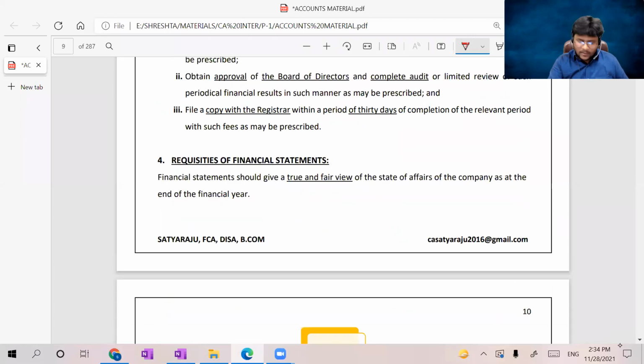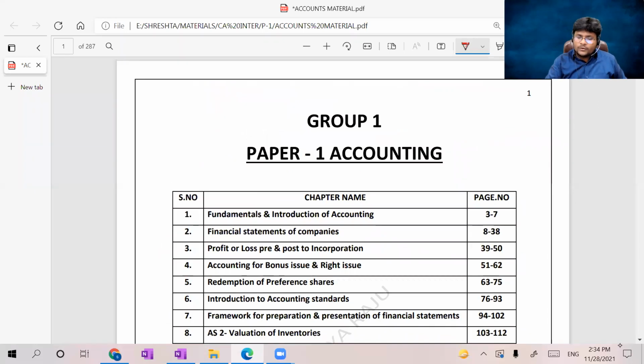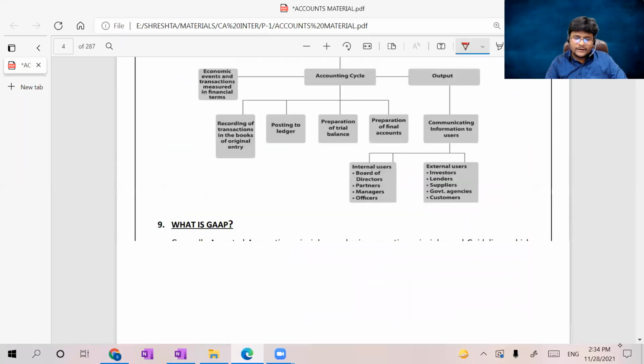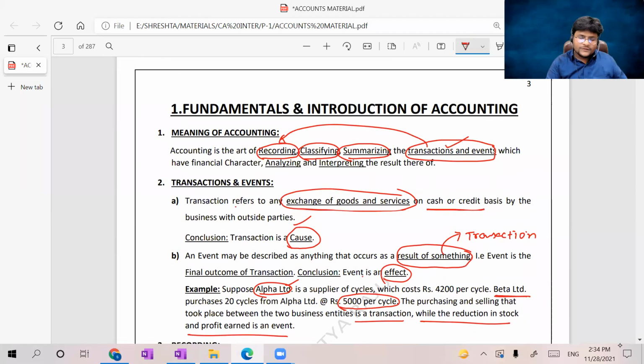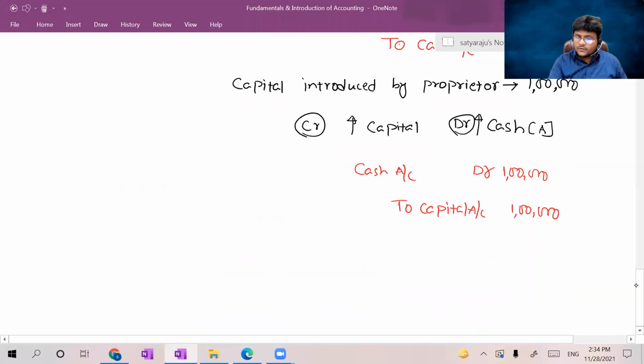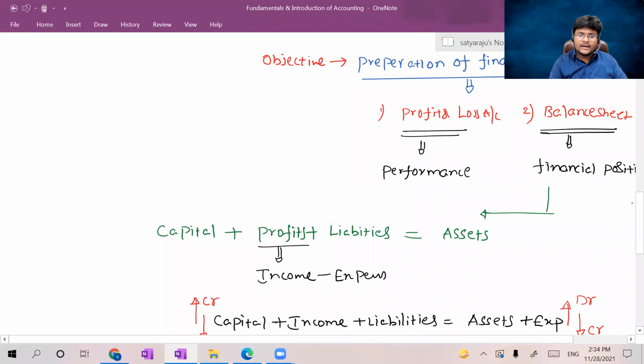Just now we completed the art of recording the journal entries to a transaction and event. Coming back to the meaning of accounting again, guys. Meaning of accounting. Till now we have not yet completed the meaning of accounting, just we completed transaction and event, then we completed recording. Sir, what is your ultimate objective of accounting? Just now we saw the preparation of financials. Preparation of financials is nothing but knowing profit or loss and knowing the financial position. So once again, I am showing. So just here we check what our objectives are.